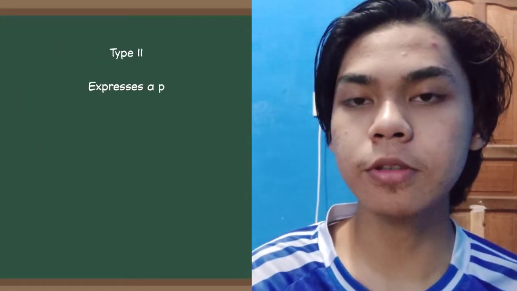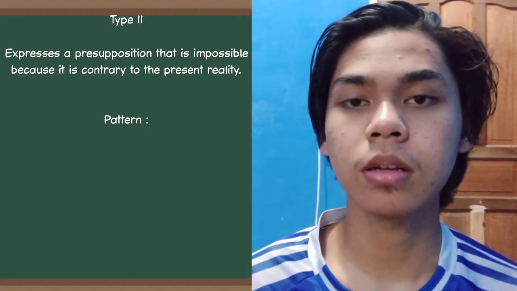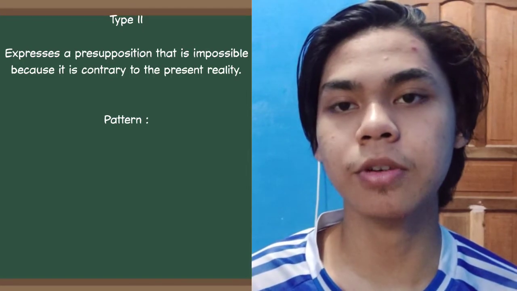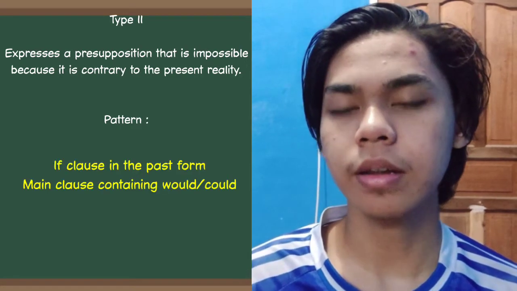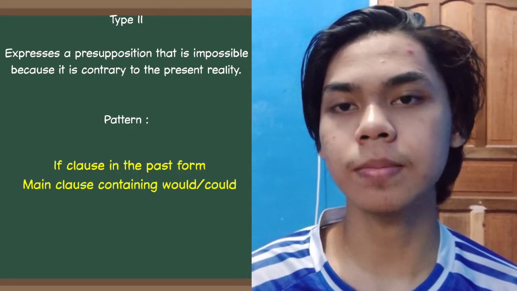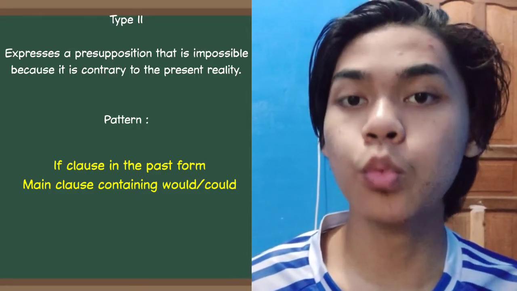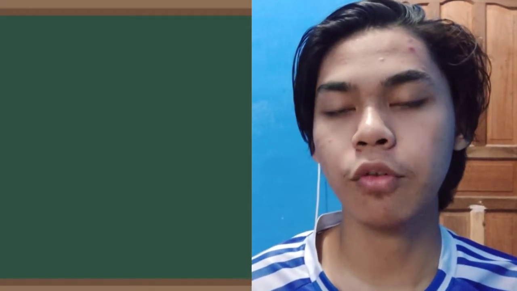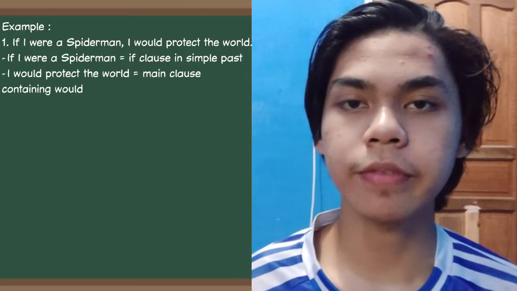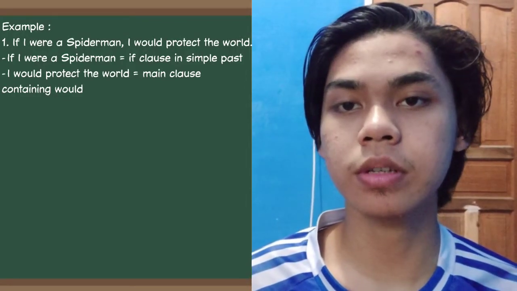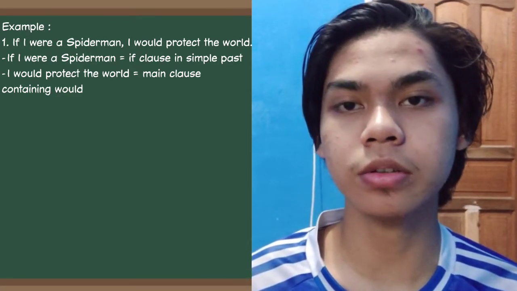Type 2. The type 2 conditional sentence expresses a presupposition that is impossible because it is contrary to present reality. This type of conditional sentence has a pattern. An if clause in the past, like simple past or past continuous, and an independent clause containing would or could. For example, if I were Spider-Man, I would protect the world. In here, if I were Spider-Man is an if clause in simple past, and I would protect the world is the main clause containing would.